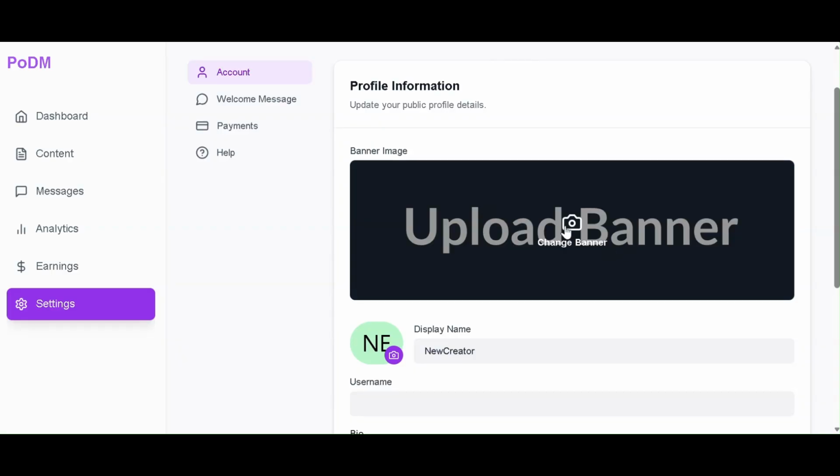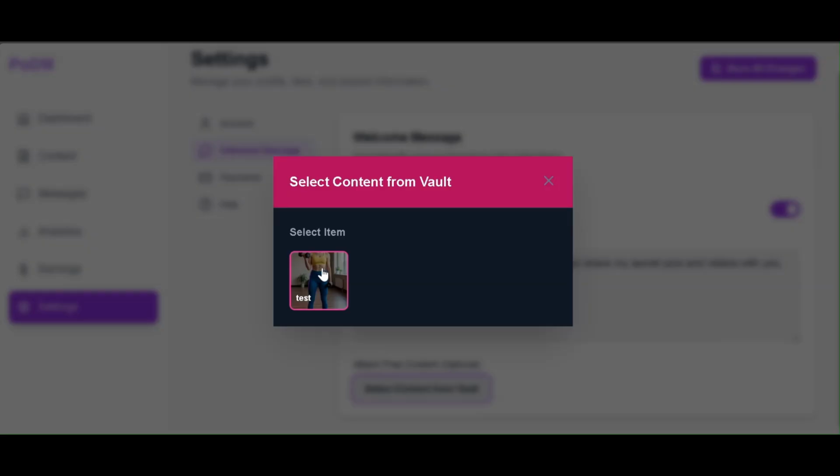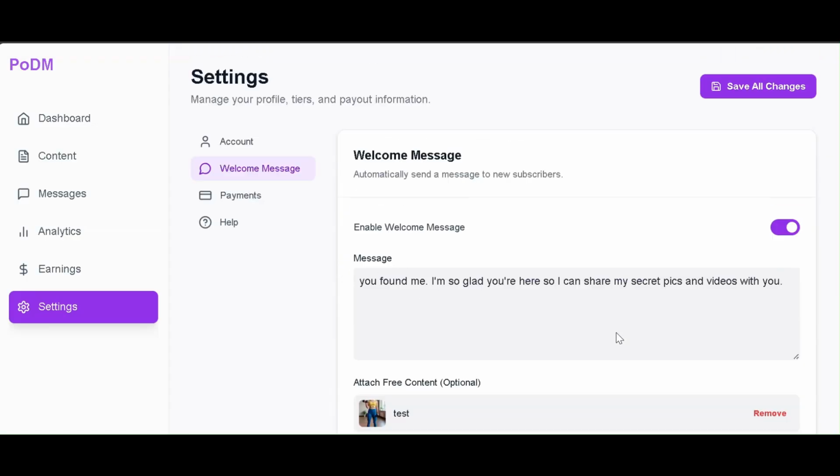Let's polish your profile and settings. Under Account, you can upload your banner and profile picture to make the page yours. Pro tip: enable the welcome message. This automatically sends a DM to new subscribers. You can even attach free content from your vault as a thank you gift. It's a great way to build rapport instantly.